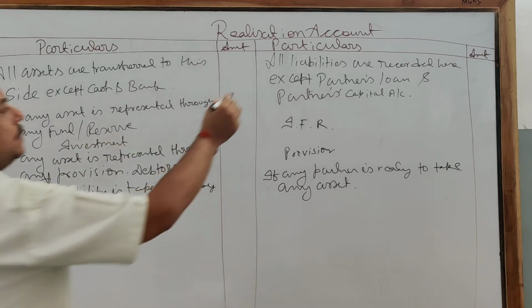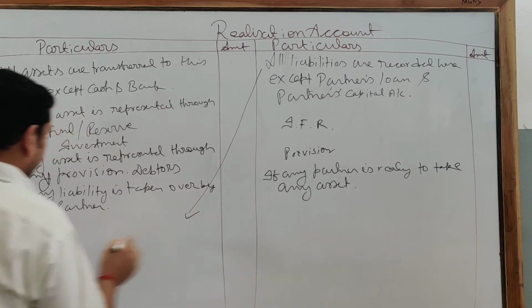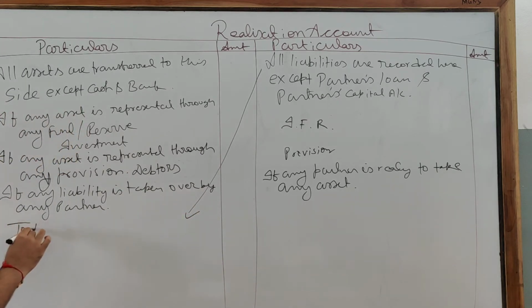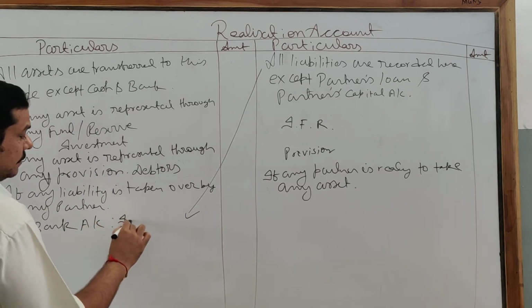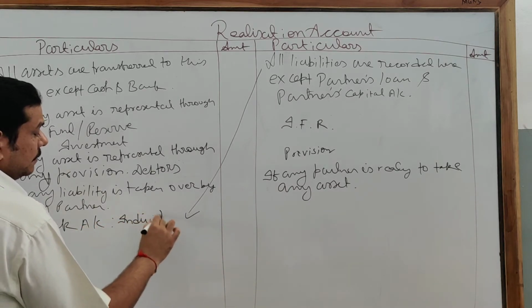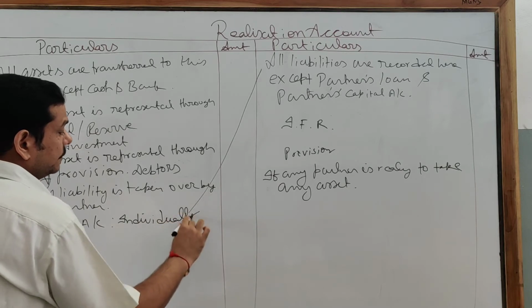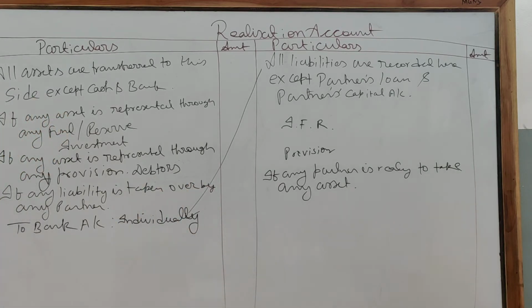Now, all liabilities are paid here on the debit side of the realization account individually.